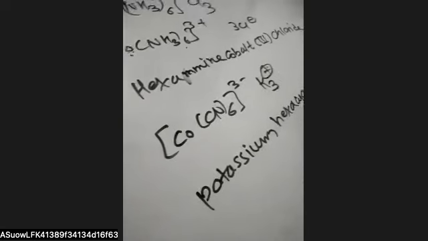So hexacyanocobaltate, and at the end we write its oxidation state. In this way we give the IUPAC names to coordination compounds.